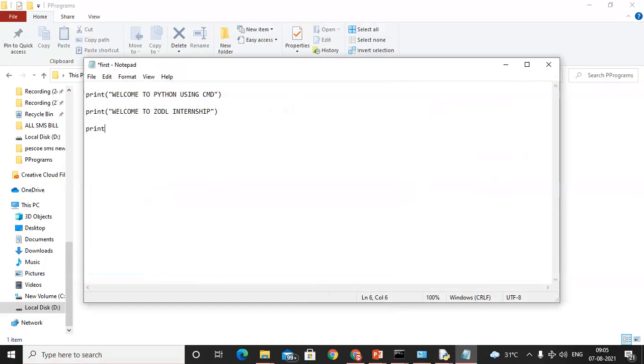It will be displayed on the console. Print double quote.